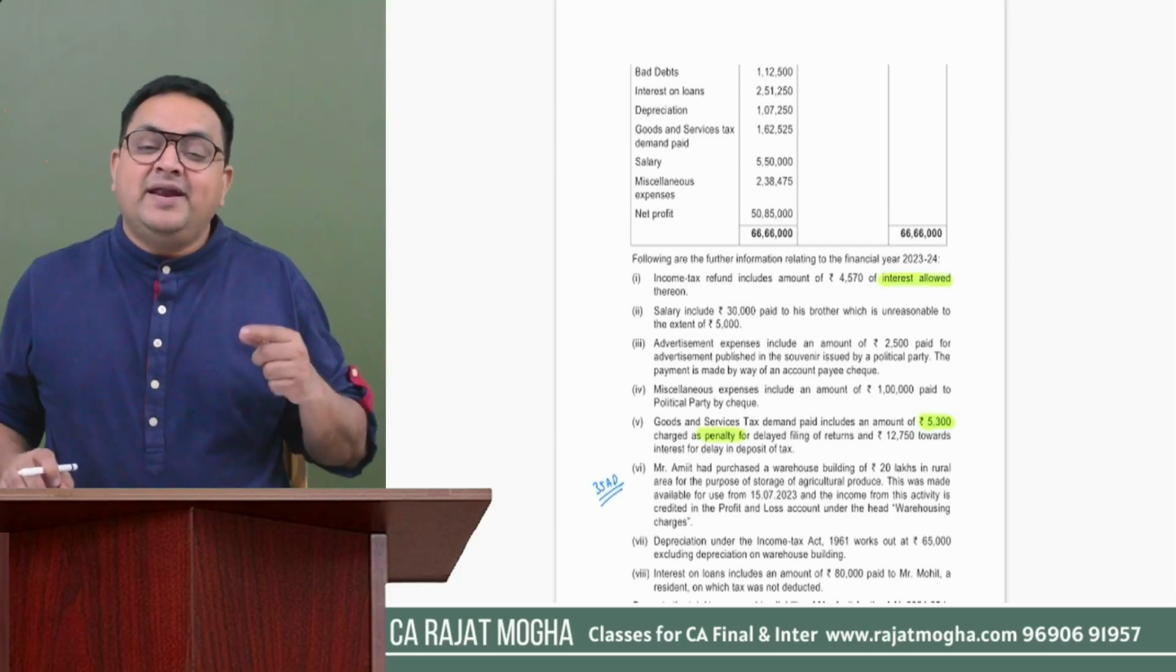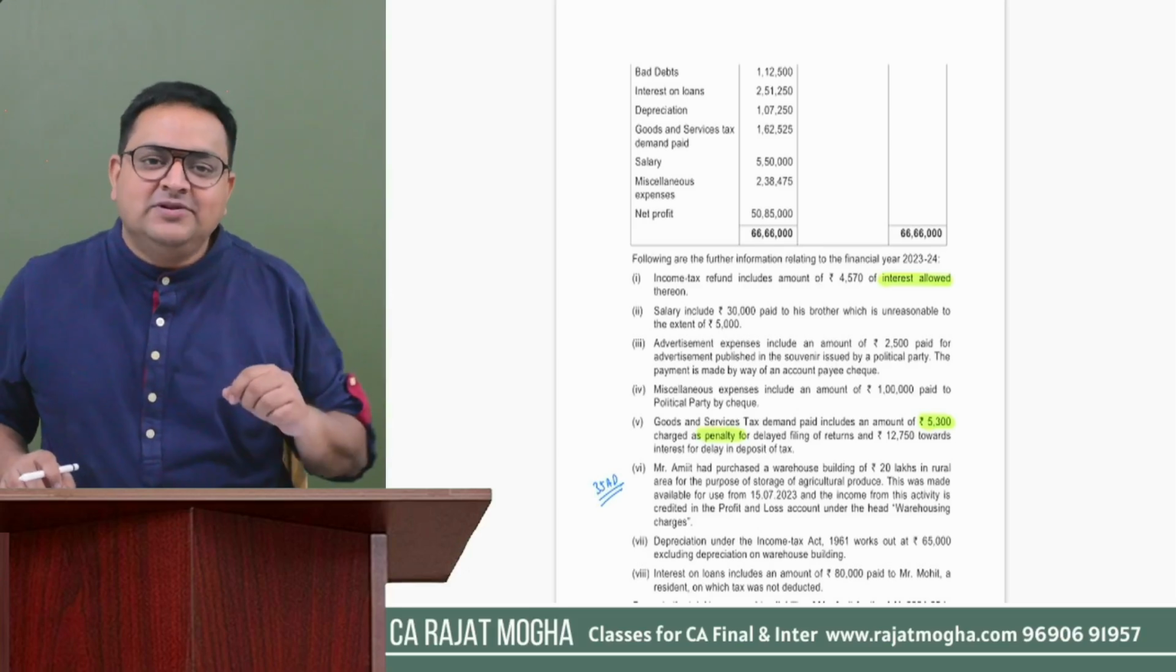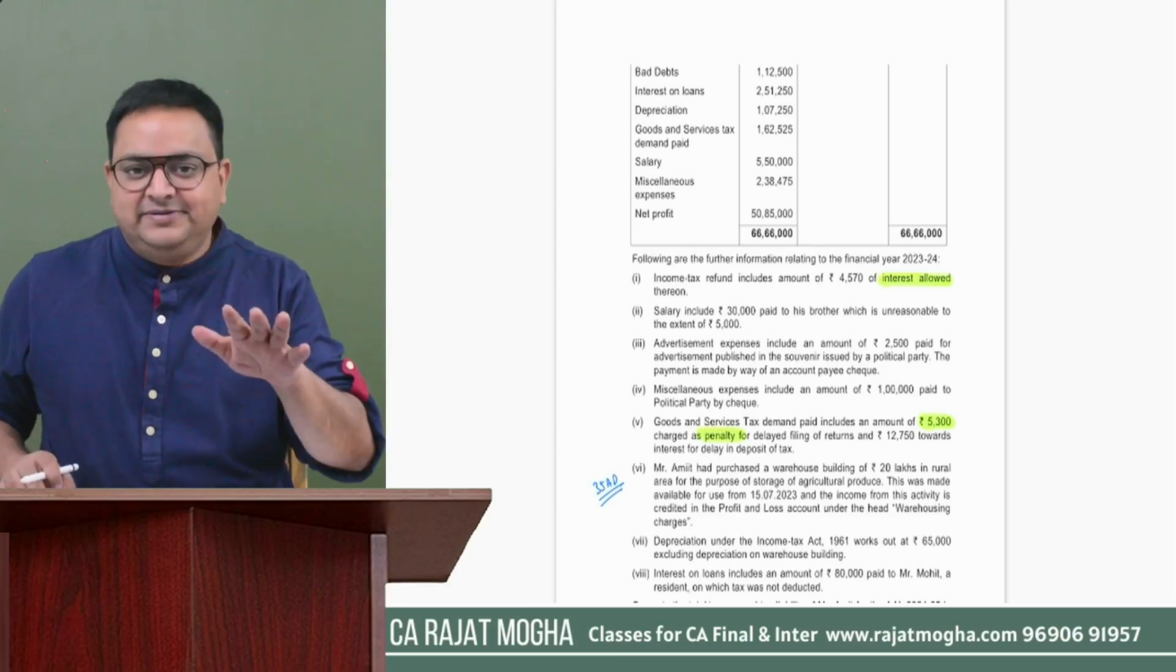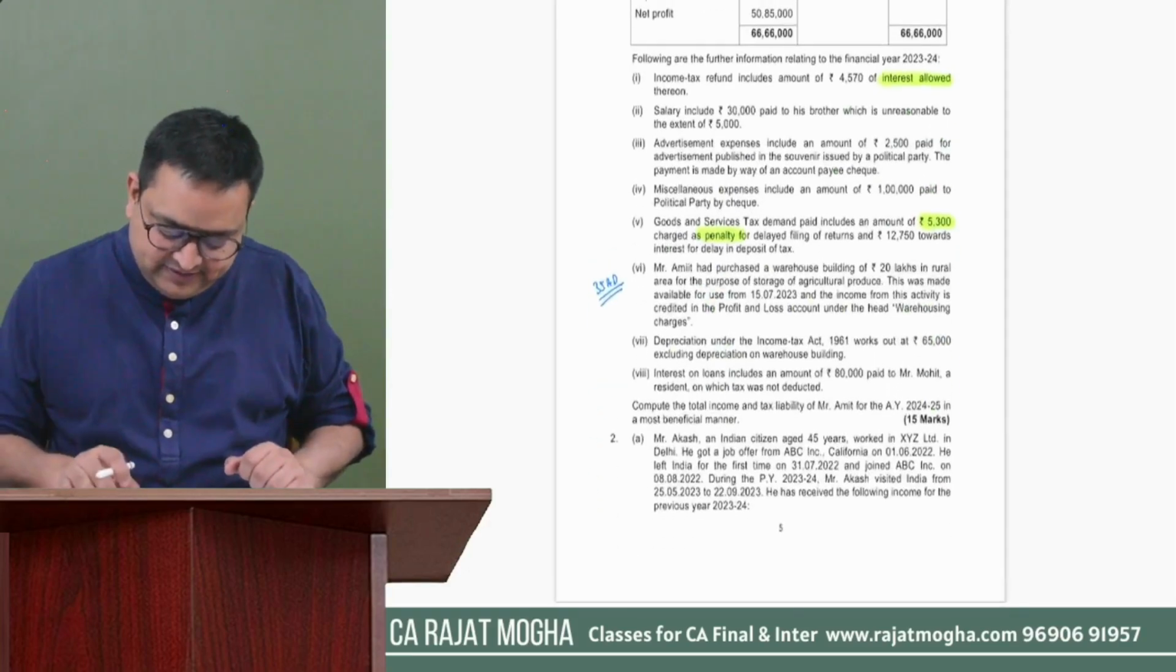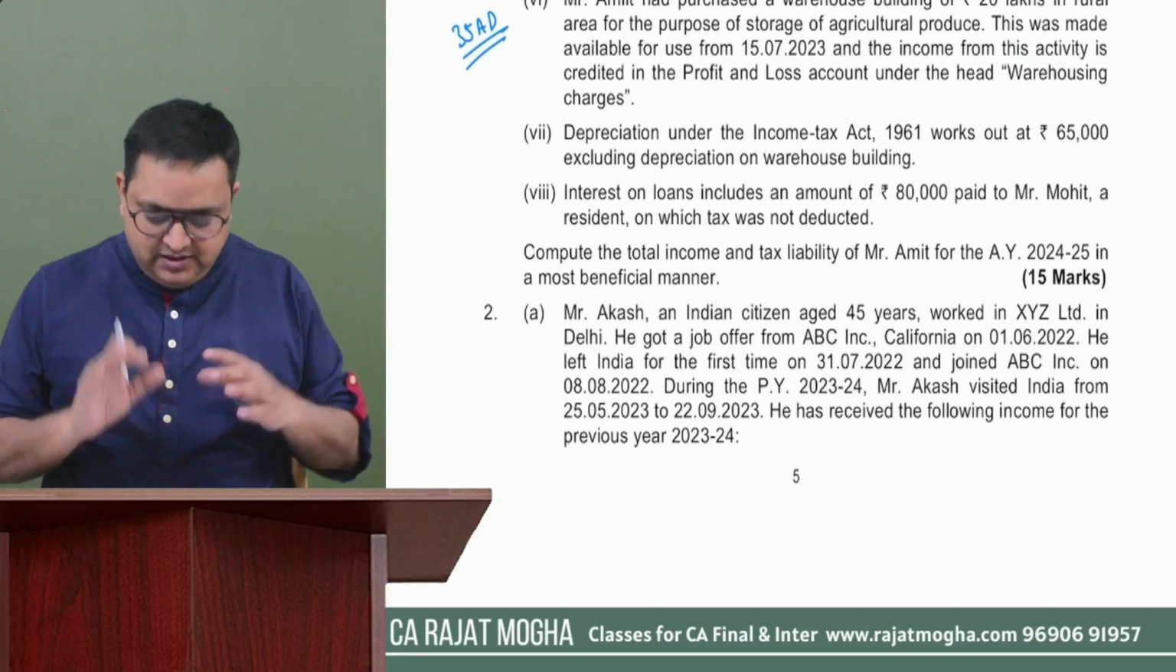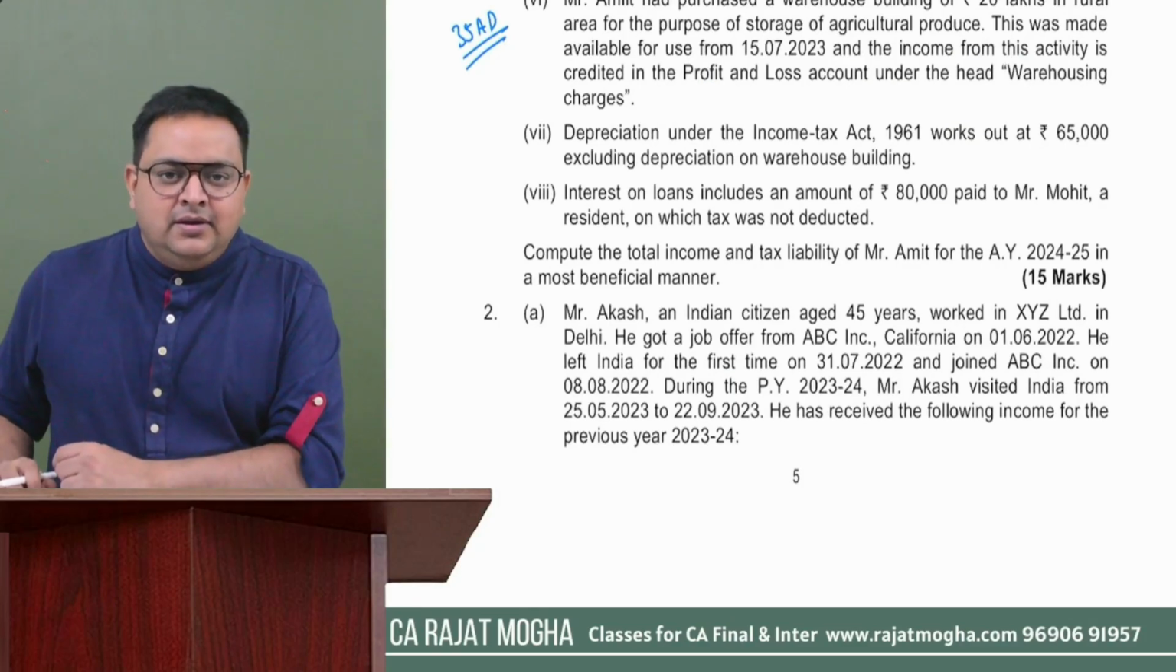If this would have been paid outside India or to a non-resident, tell me how much would have been disallowed? 100% in that case, right? So here 30% will be disallowed. Now my information is over.